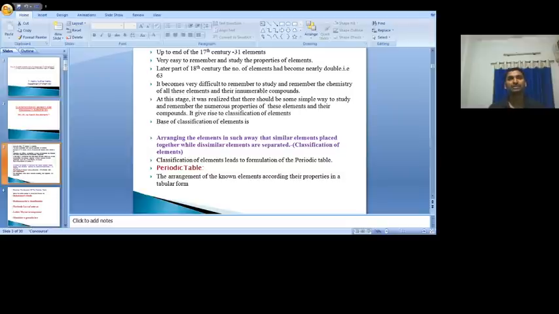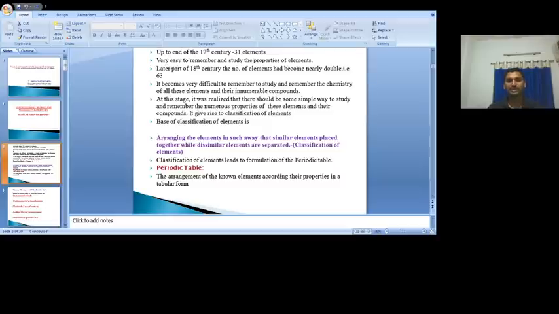The basis is to arrange the elements in such a way that similar elements are placed together while dissimilar elements are separated. That means elements which are similar in properties are placed together, and dissimilar ones are separated. That is the basis for the classification of elements.